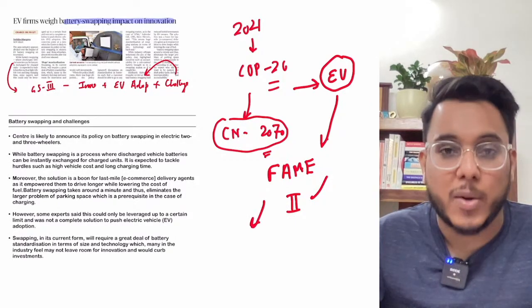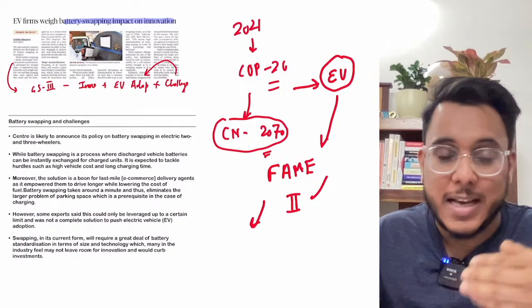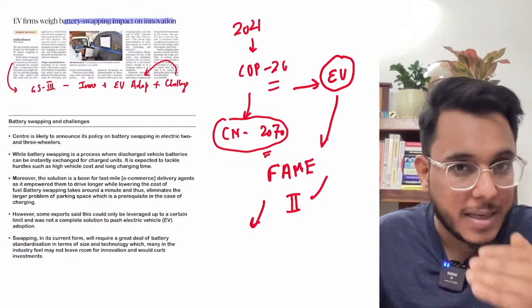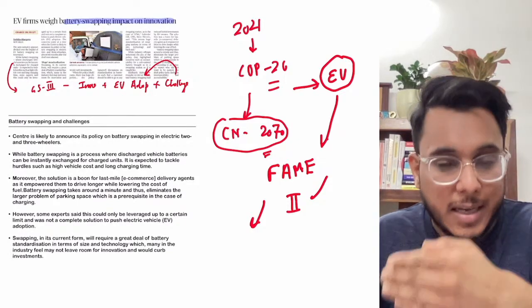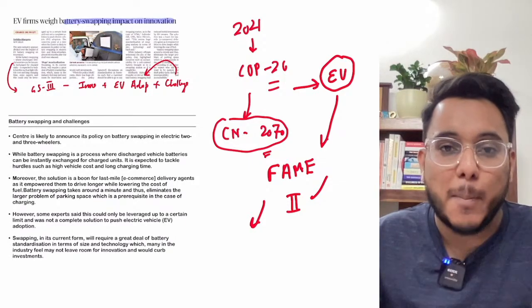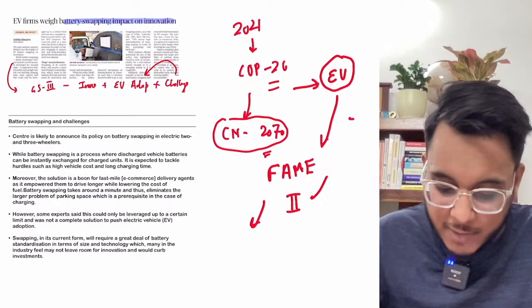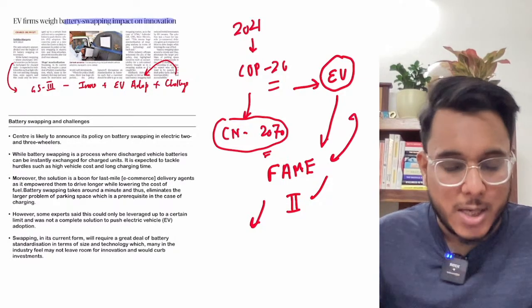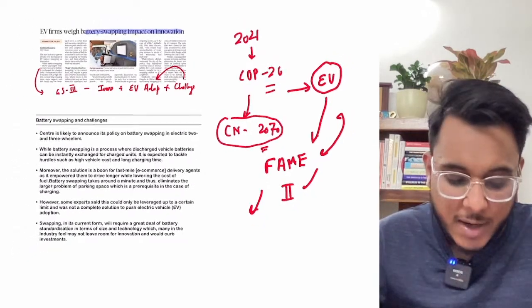Under FAME, the government is providing incentives for the adoption of EVs. The government is pushing forward that in public transportation, the buses need to be electric buses. Even the Delhi government has recently introduced a fleet of EV buses, and those EV buses have been given to the Delhi government by the central government under this FAME scheme only. So we are pushing a lot in order to adopt more and more electric vehicles.